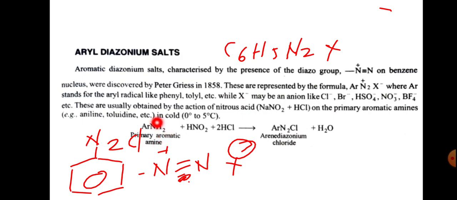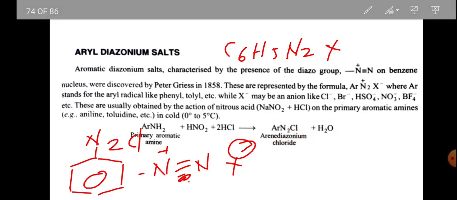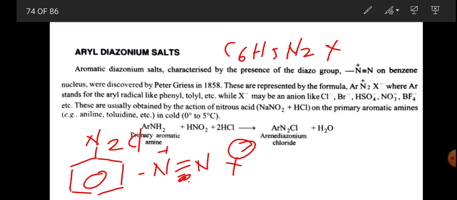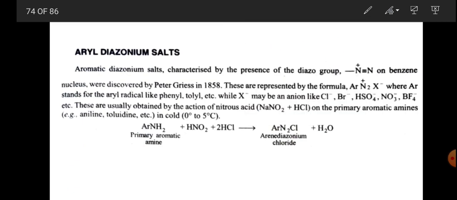Here is the aromatic primary amine, that is aniline, and HNO2 plus HCl, that is got from NaNO2 plus HCl, and gives rise to ArN2Cl, arene diazonium chloride or benzene diazonium chloride, plus H2O. So this is C6H5N2Cl.